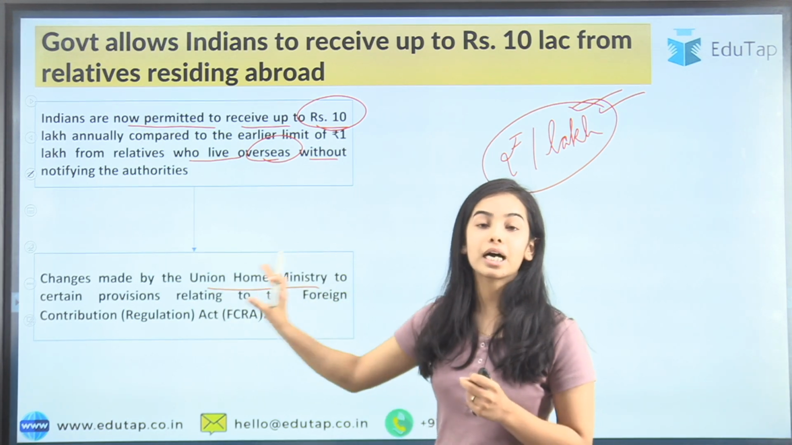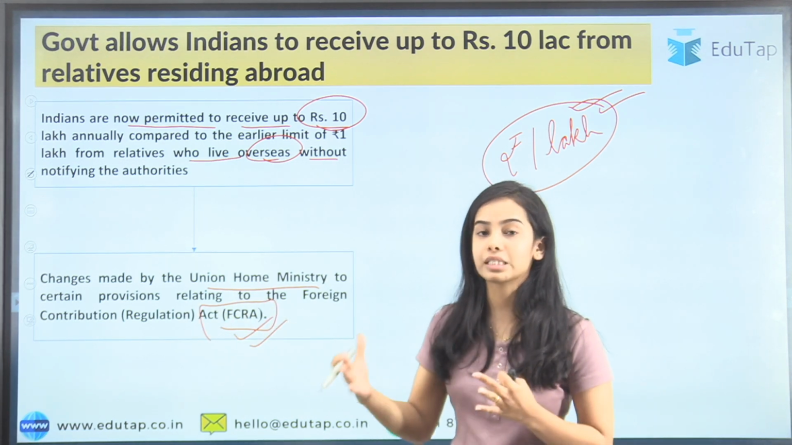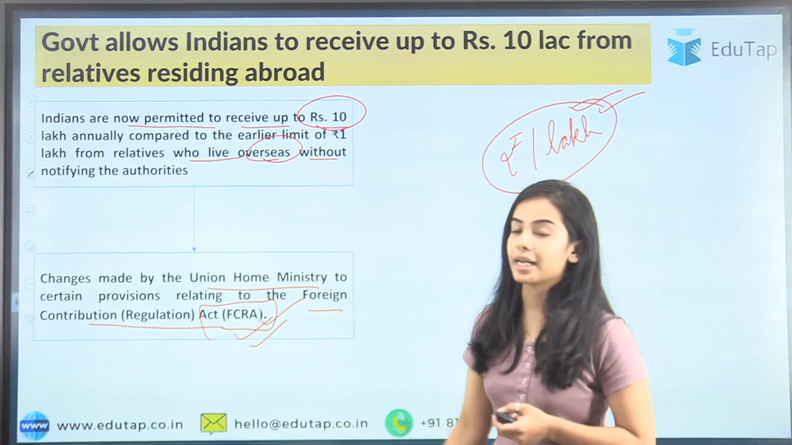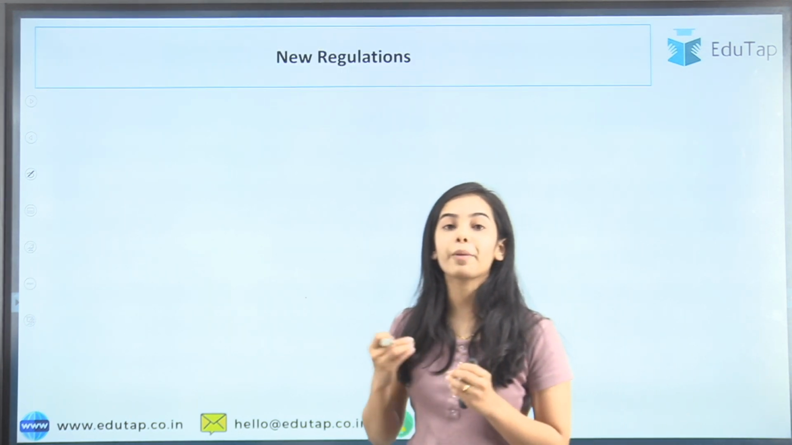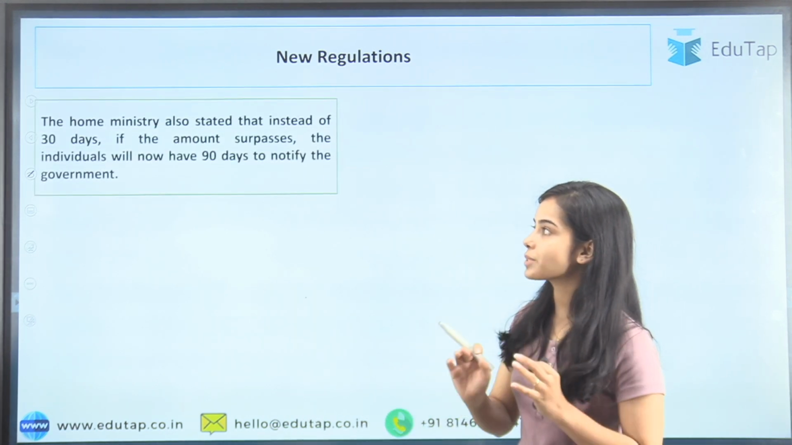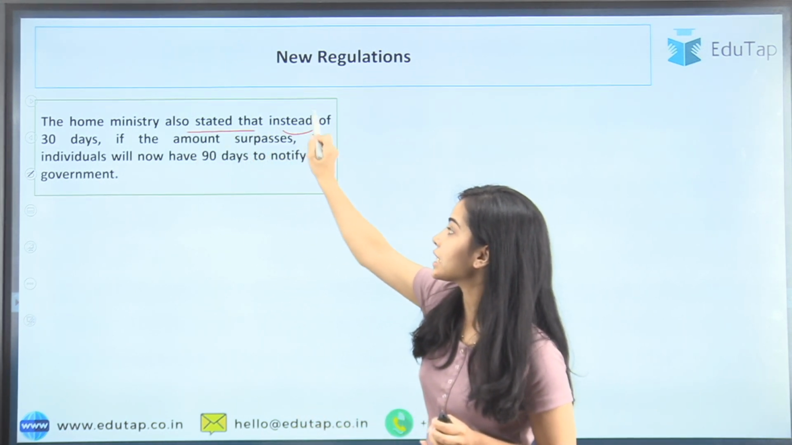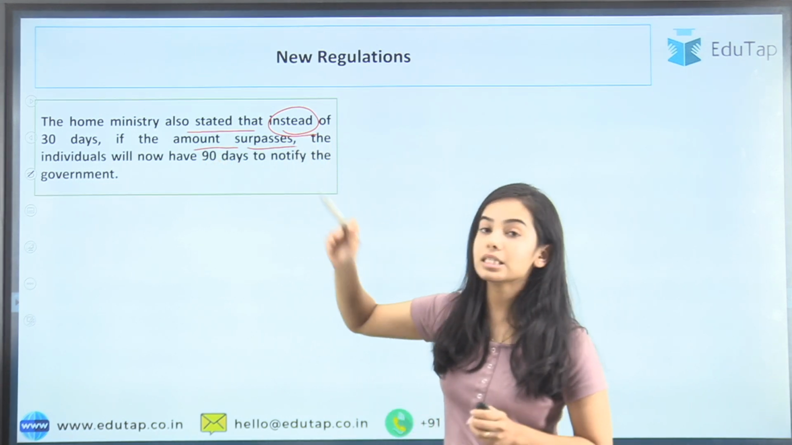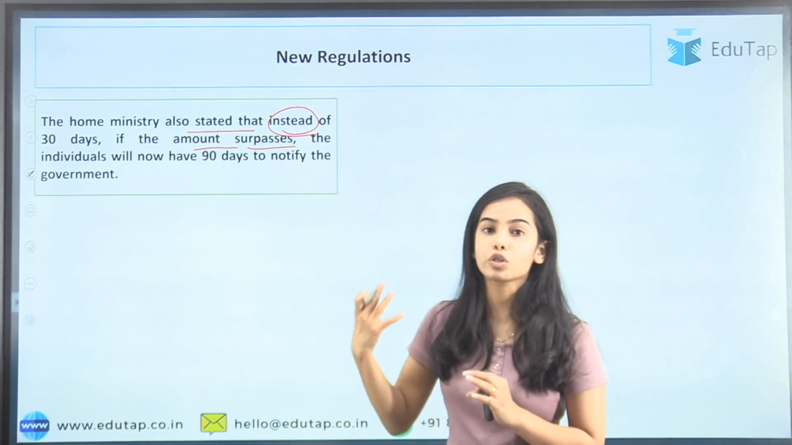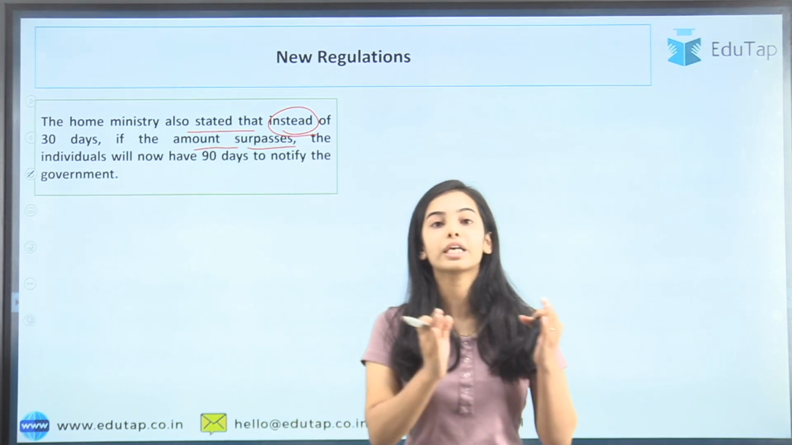The other provisions of the FCRA Act have also been amended, which we will see. These provisions come under the Foreign Contribution Regulation Act, that is FCRA. So what are the other amendments that have been made by the Union Home Ministry that we are going to see now? The first important change is that instead of 30 days, if the amount received by the Indians from the overseas relatives is above the limit, the individuals will now get 90 days to notify the government. Before, they had only 30 days.